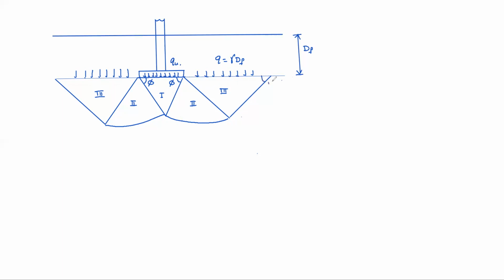Here, same as Prandtl, 45 minus phi by 2. So this is the radial shear zone, the third zone is Rankine's passive zone, and one is the elastic equilibrium zone.